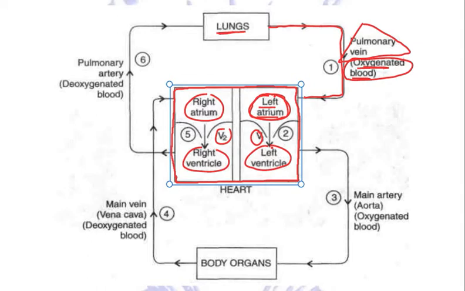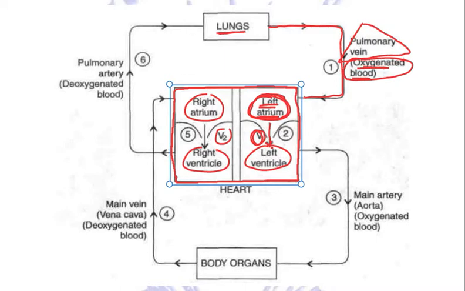Now when this blood comes into the left atrium, it expands because the blood is entering it, filling it. When the left atrium is filled, it is going to contract, and all the blood present in the left atrium will go into the left ventricle through this valve V1, that is the bicuspid valve.